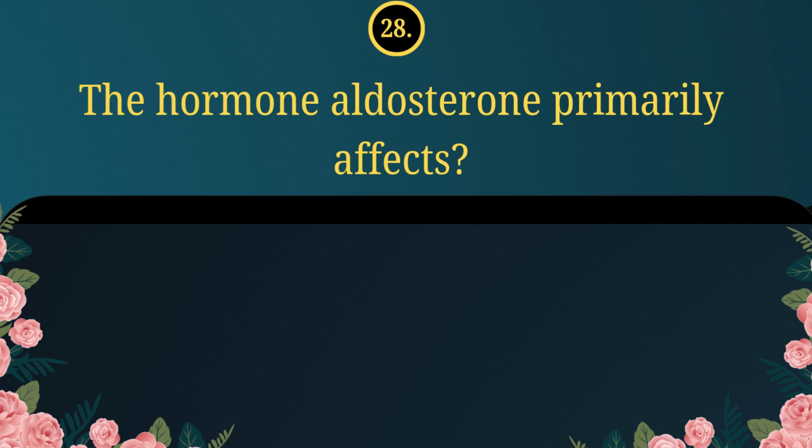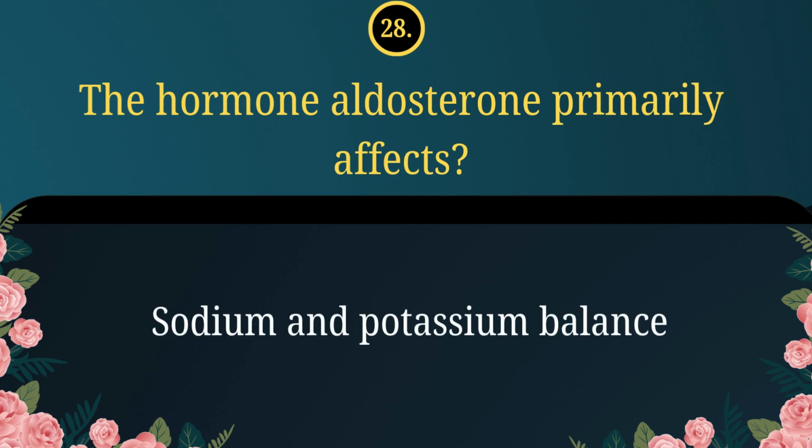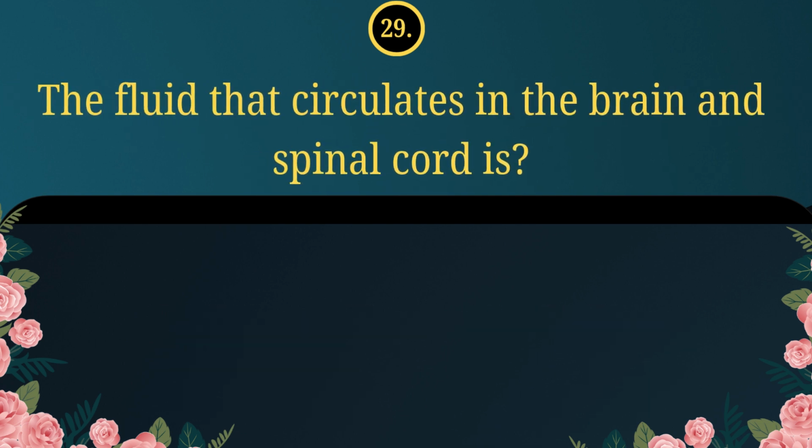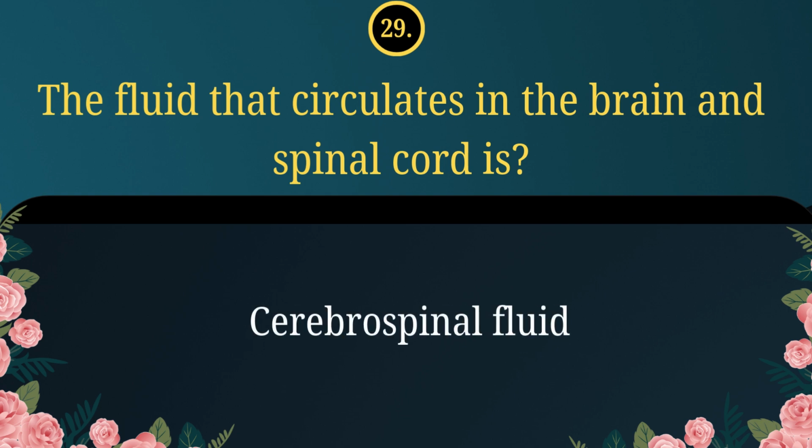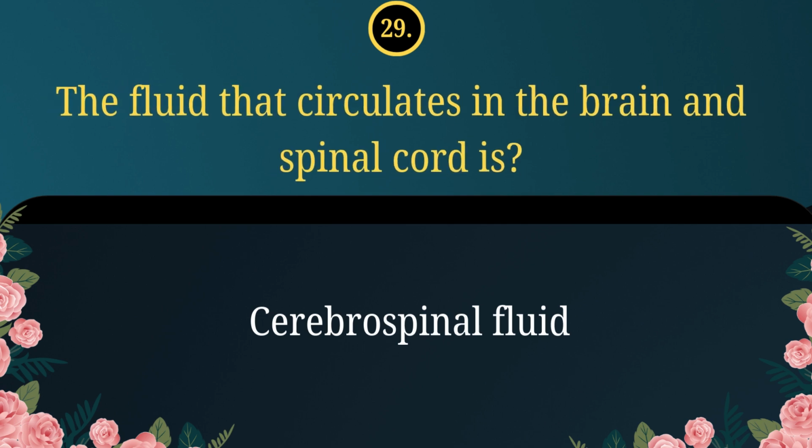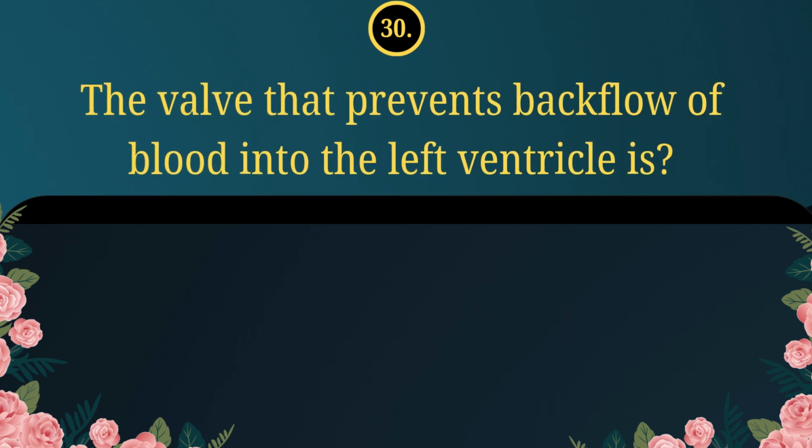28. The hormone aldosterone primarily affects sodium and potassium balance. 29. The fluid that circulates in the brain and spinal cord is cerebrospinal fluid. 30. The valve that prevents backflow of blood into the left ventricle is aortic valve.